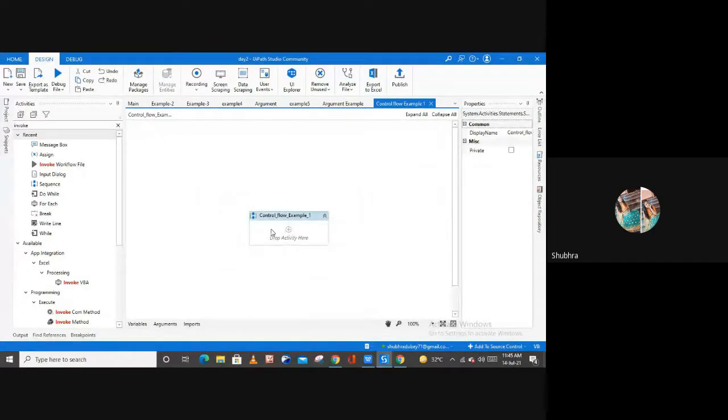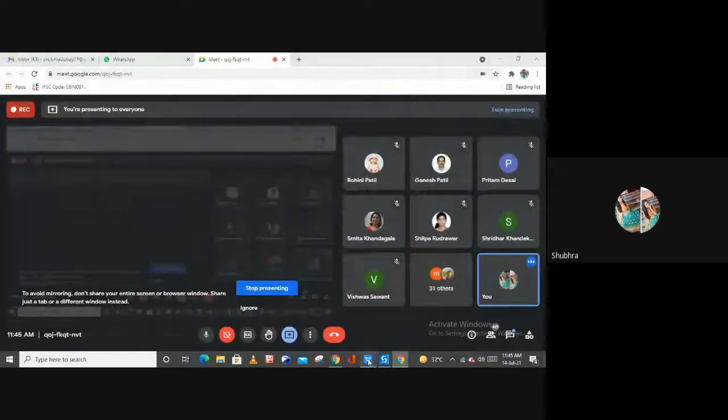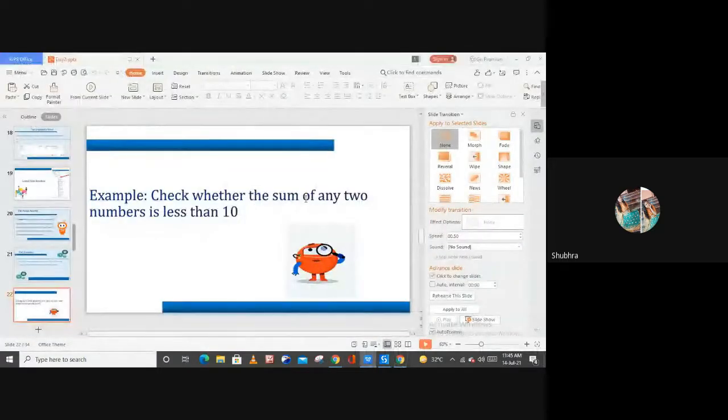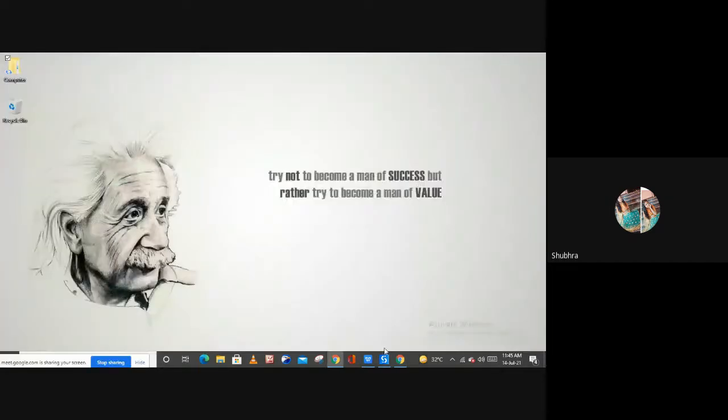So right, the very first activity is the if activity, in which we have to check if the sum of any two numbers is less than 10 or not. For this, first we need two numbers from our user. Now let me open my Studio again.